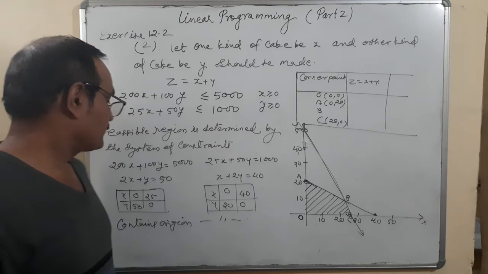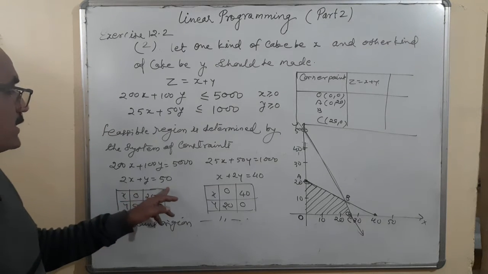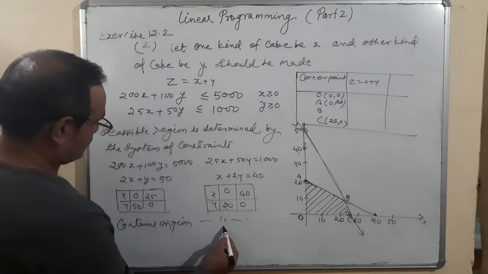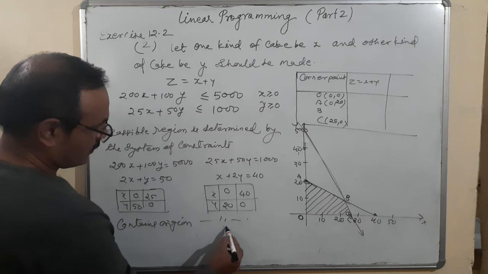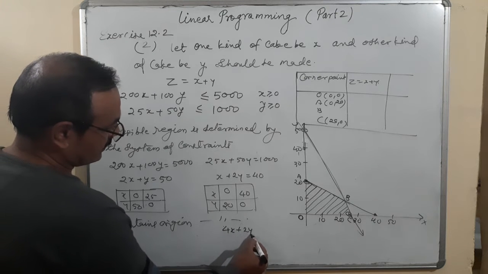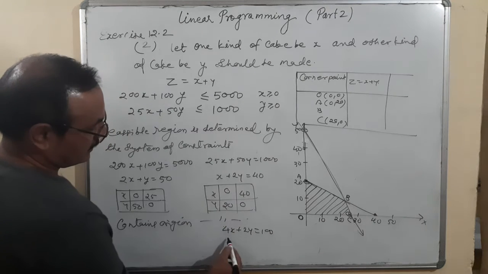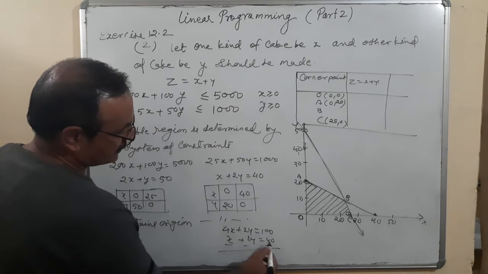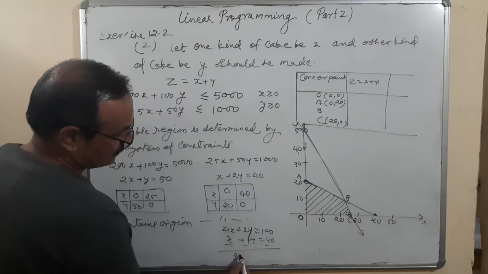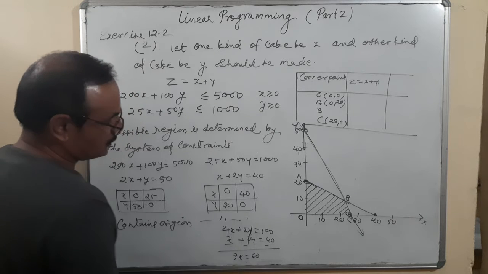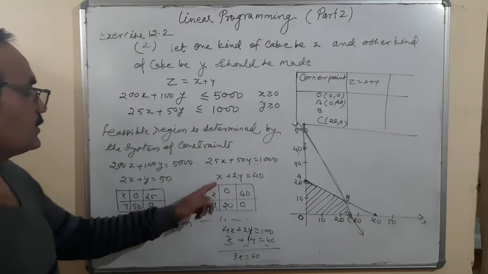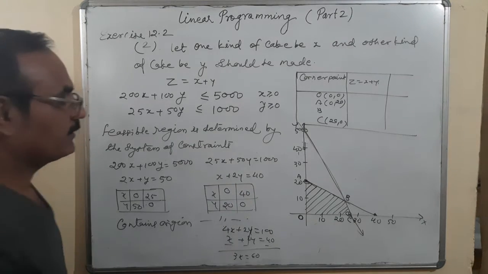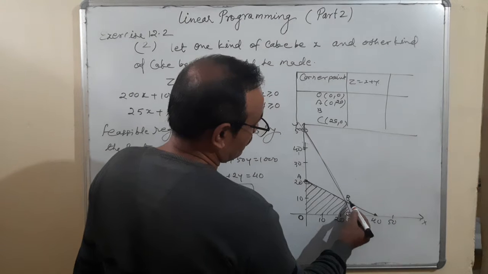For finding B, again 2x plus y is equal to 50, x plus 2y is equal to 40. When I solve, multiplying the first by 2, 4x plus 2y is equal to 100. The second is x plus 2y is equal to 40. Subtracting, 3x is equal to 60, x is equal to 20. When I put x is equal to 20, y is equal to 10. So B is 20, 10.